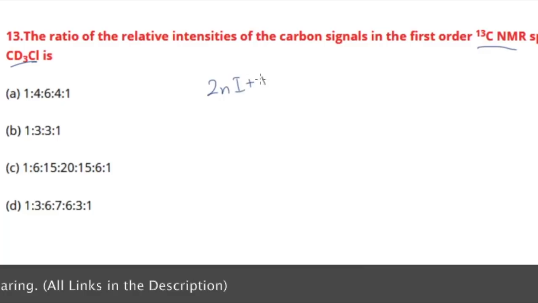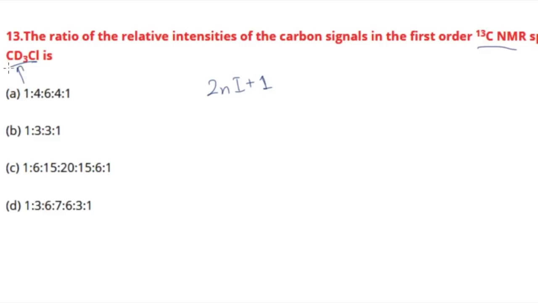The I value for deuterium is 1, because deuterium will split the carbon NMR as it is directly attached to carbon. We have 3 deuterium, so 2 into 3 into 1 plus 1, overall you are going to get 7 peaks.